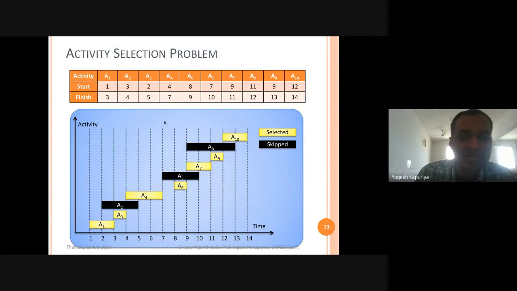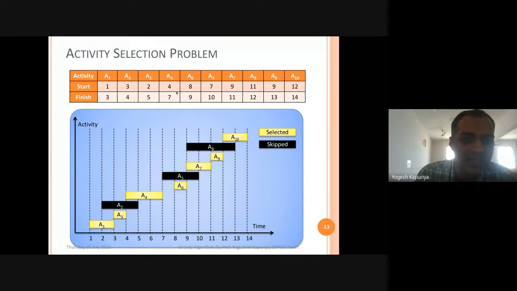Okay, again I will check the start time of the newly arrived activity, that is 2, against the finish time of the currently executing activity. Currently you are executing A3, so what is its finish time? It is 4. What is the A2 start time? It is 2. Now 2 is not greater than 4, so it means that A2 cannot be scheduled.